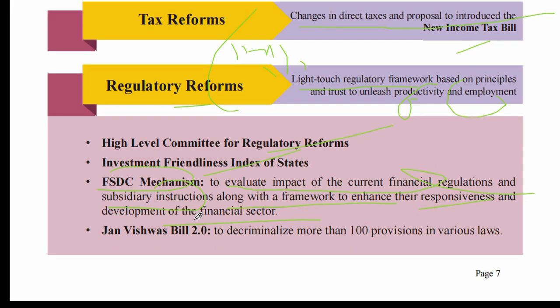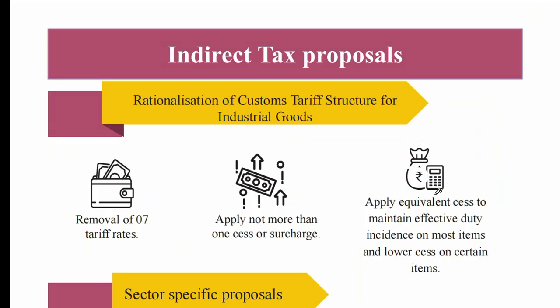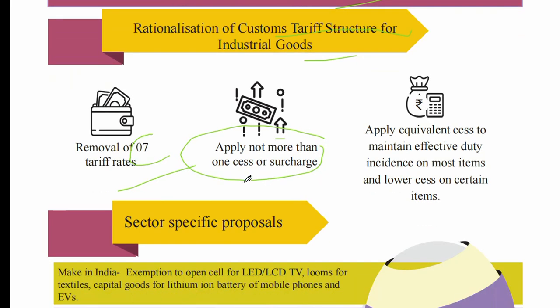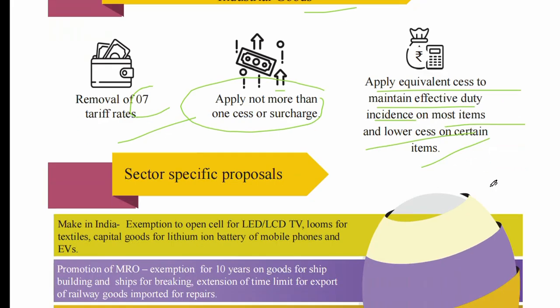Government will propose Jan Vishwas Bill 2.0 to decriminalize more than 100 previous various laws. This is all about regulatory reform. Next is indirect tax proposal. Government has aimed to rationalize the customs tariff structure for industrial goods, with removal of seven tariff rates, and apply not more than one cess or surcharge. Apply equivalent cess to maintain effective duty incidence on most items and lower cess on certain items.